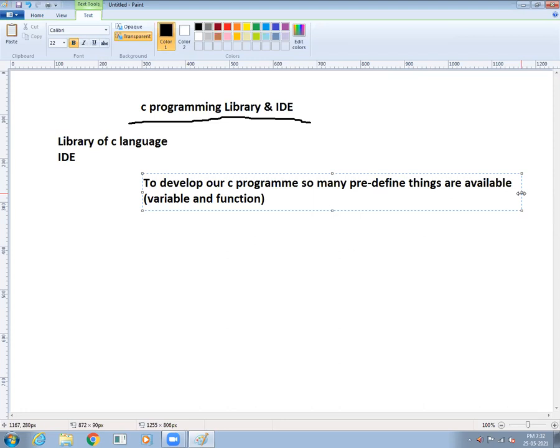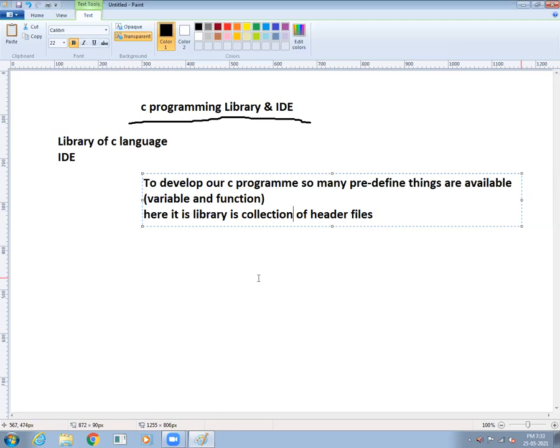So here, library is a collection of header files. Okay.